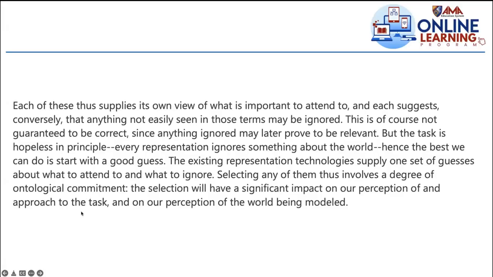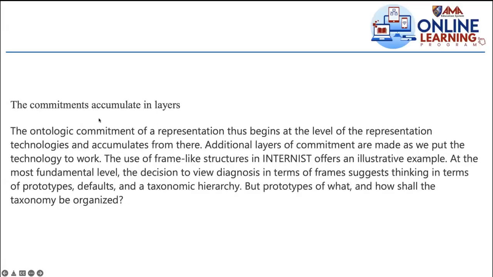Okay, so to proceed, the commitments accumulate in layers. So how? The ontologic commitment of representation begins at the level of the representation technologies, meaning it starts at the selection. Before you develop an AI program, there is a task at hand or a problem that you want to be solved. And so from there, you select the technique for how to represent the knowledge. Is it rule? Is it frame? And so on and so forth. So that's the first layer.